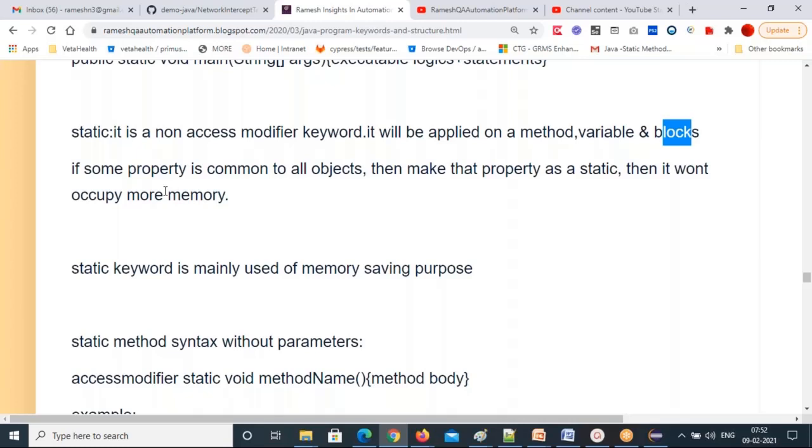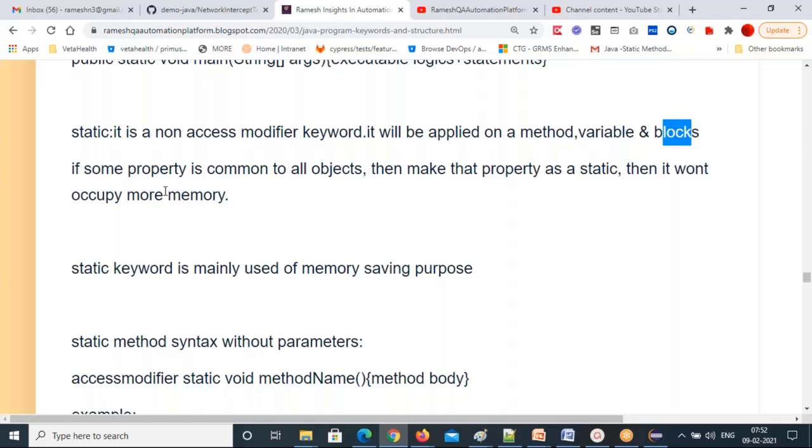The static keyword is mainly used for memory saving. It will allocate in JVM memory only one time, and the same will be reused. Whenever you call it the next time, it won't create another memory. Only one memory, one time, is allocated in the class area memory.